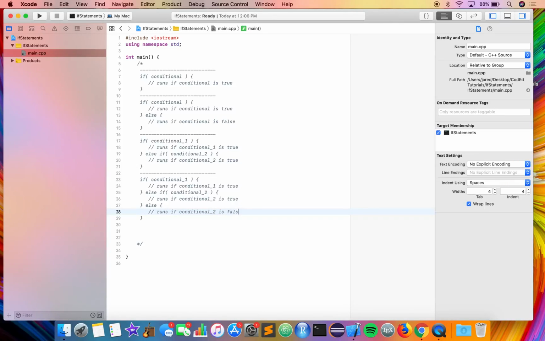So the else runs if conditional 1 and conditional 2 are false. Okay, and just keep in mind that you can have as many else ifs in here as you want.